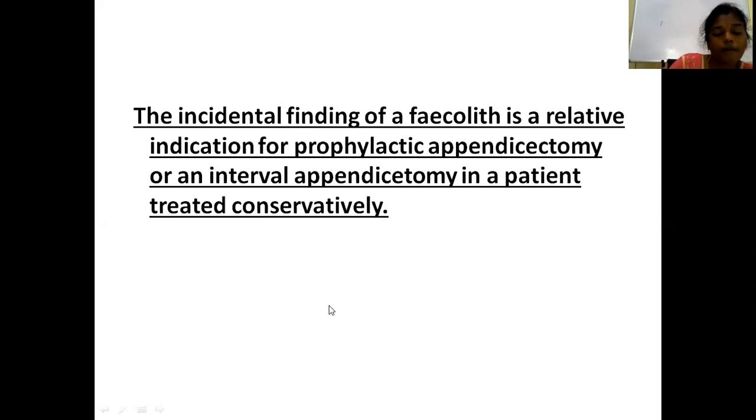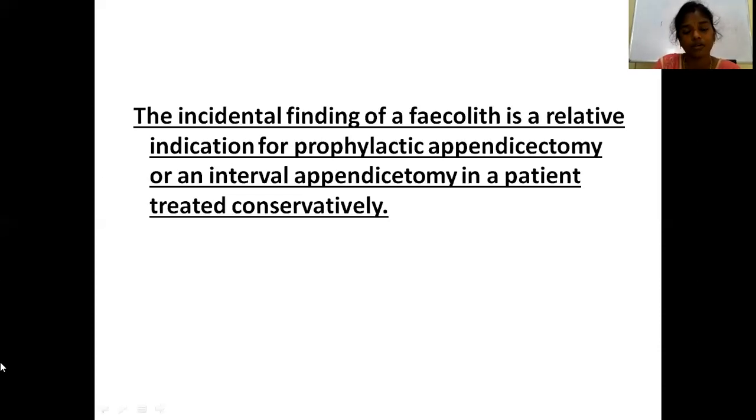So one of the etiologies is decreased fiber intake and increased refined carbohydrate consumption. The other one is infection, that is both aerobic and anaerobic microorganisms. The next is the obstructive part, mostly due to fecalith.